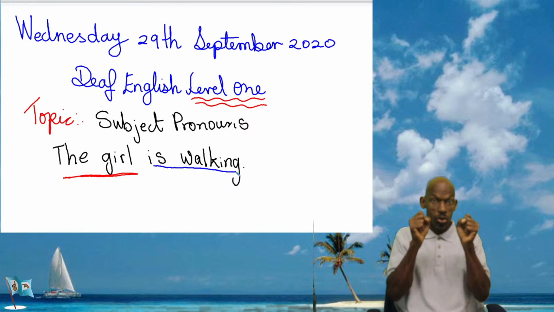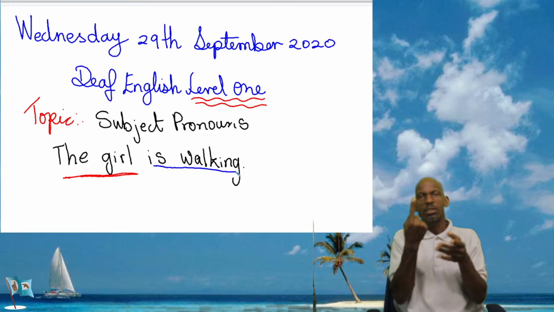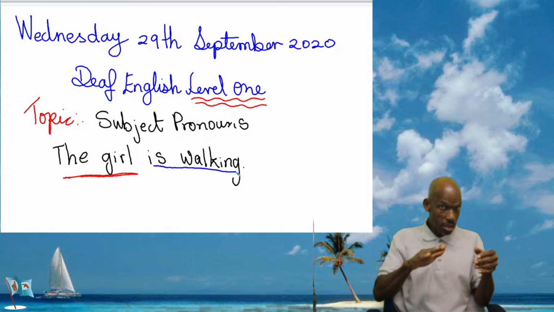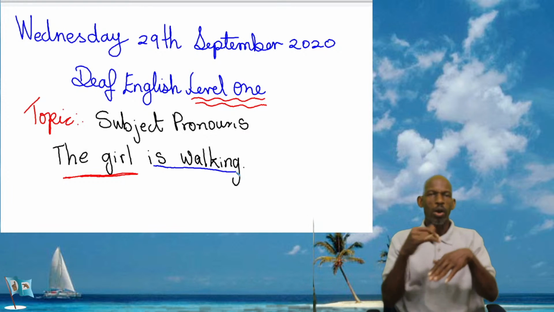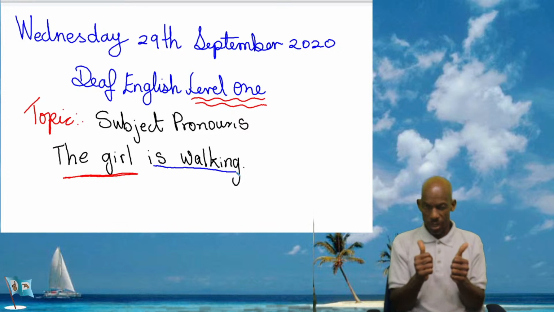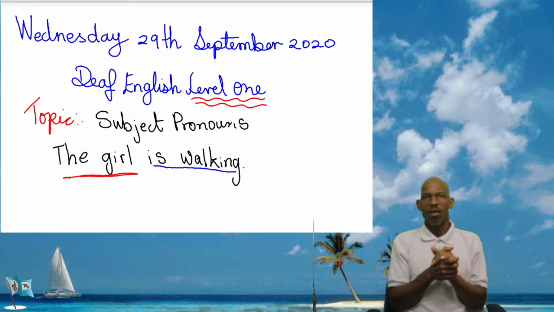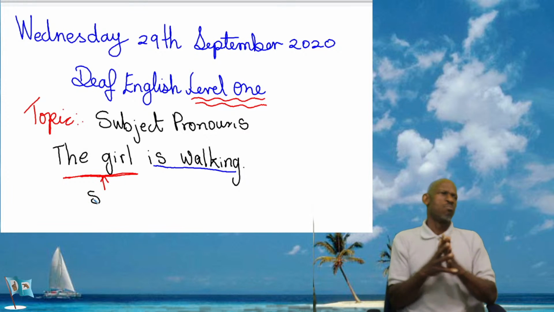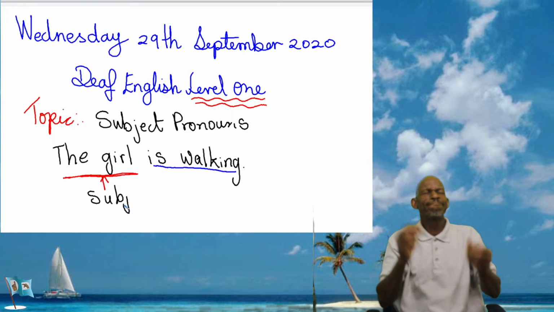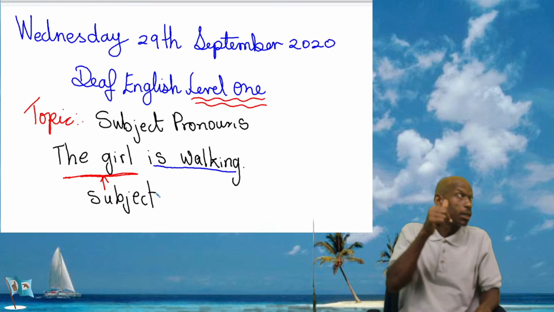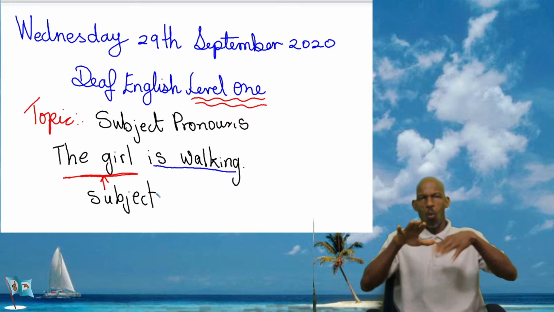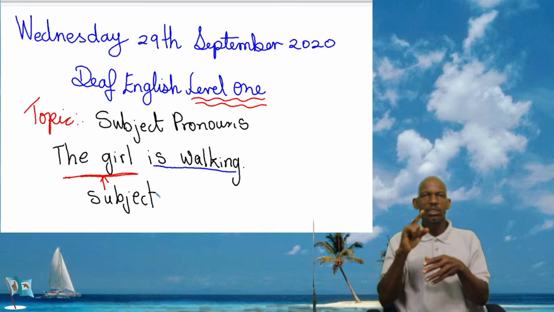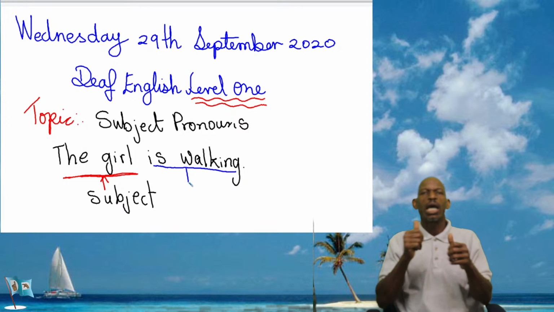So the subject of the sentence is what we are focusing on when we are having a conversation. So I'm writing the subject: the subject of a sentence is who or what is doing that action. And is walking is the verb.